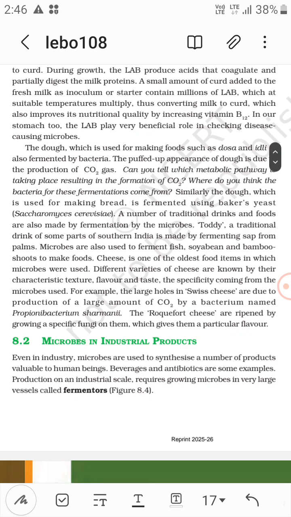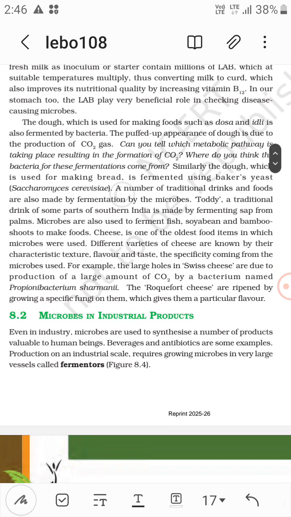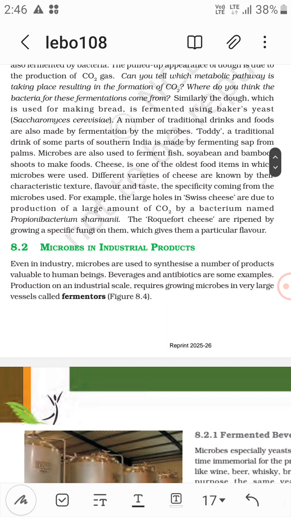Cheese is one of the oldest food items in which microbes were used. So different varieties of cheese are known by their characteristic texture, flavor, and taste. The specificity comes from the microbes that we use. For example, the large holes in Swiss cheese are due to the production of a large amount of CO2 by a bacterium named Propionibacterium shermanii. Okay, the Roquefort cheese is ripened by growing a specific fungus on it which gives it a particular flavor. So this is the Roquefort cheese.